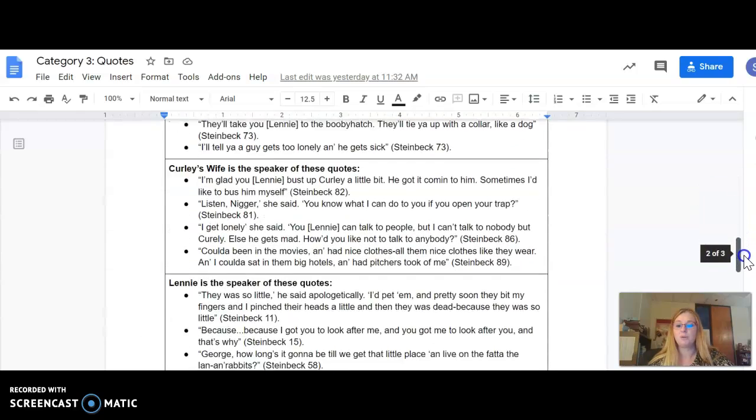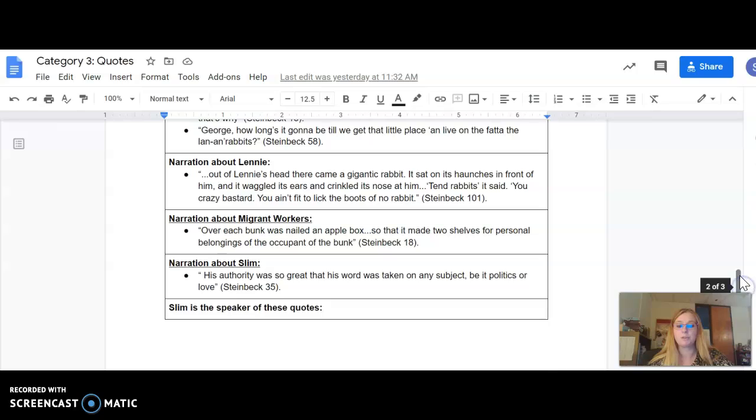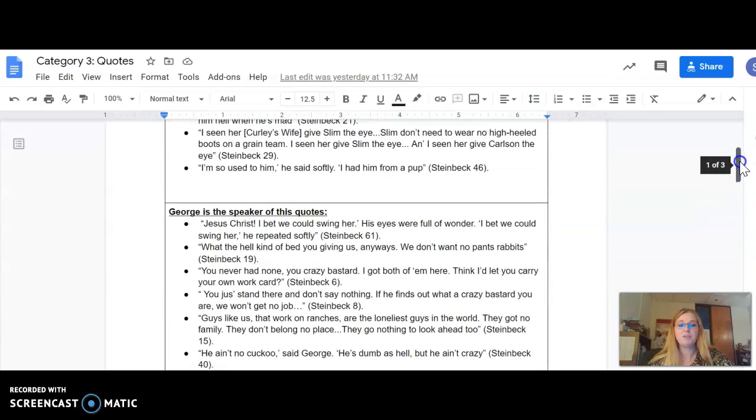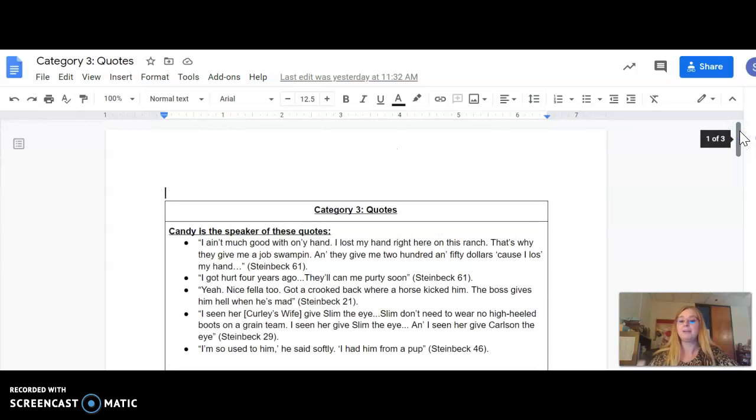Okay, and so just note that you have a lot of different quotes to choose from, and I wanted to give you a lot of options so that you can feel like you can tie your quote into even perhaps more than one category. Now you don't have to do that. You're only responsible to answer one question, have one symbol in it, one quote, and one social criticism. However, if you want to do more than that, you're welcome to do that.